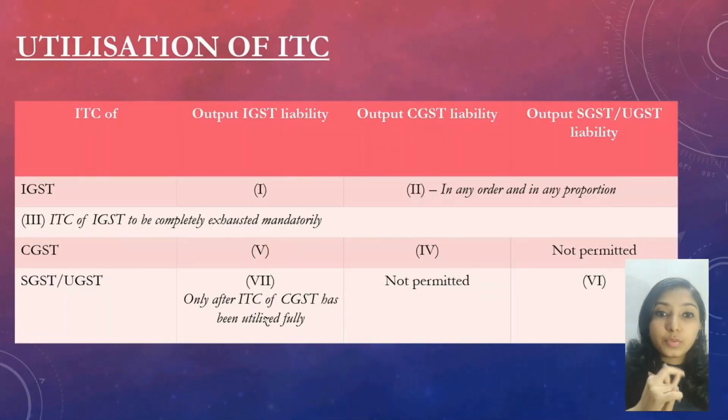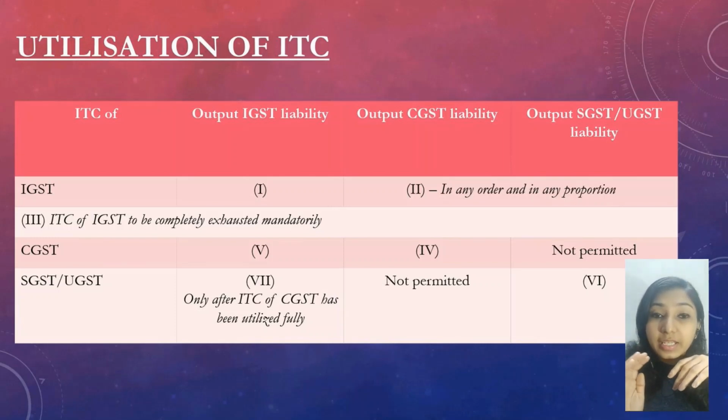Now to the very important portion, that is utilization of input tax credit. We have IGST input. The IGST input is firstly set off with the IGST output, then the leftover is set off with the CGST and SGST liability in any order. Okay, so mandatorily the IGST input has to be exhausted fully.